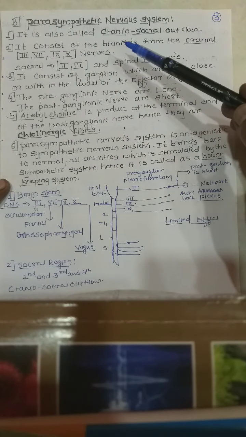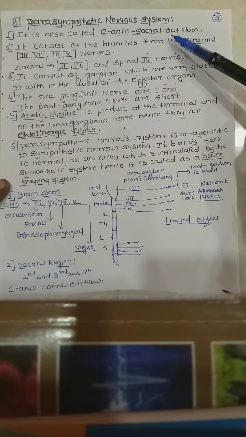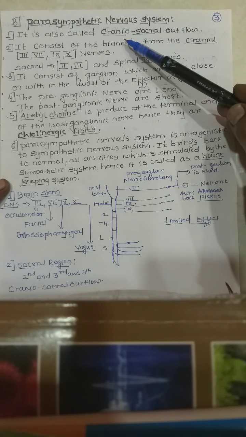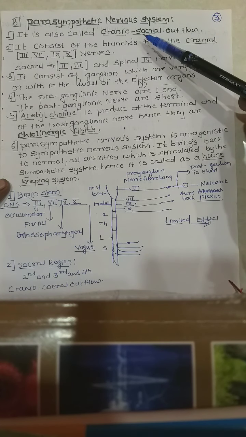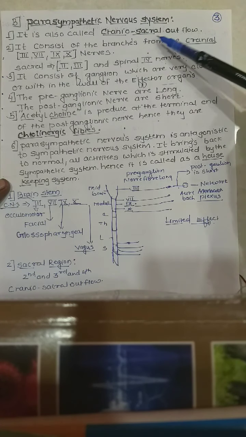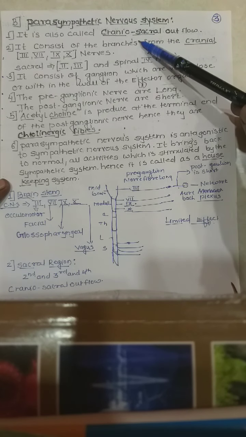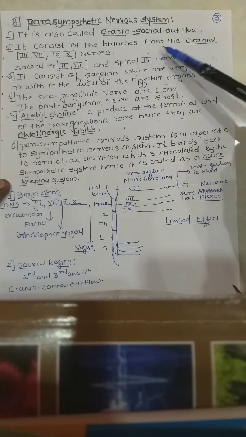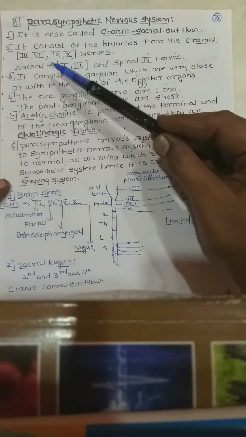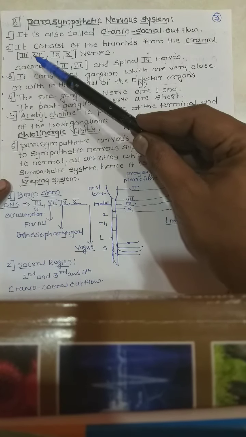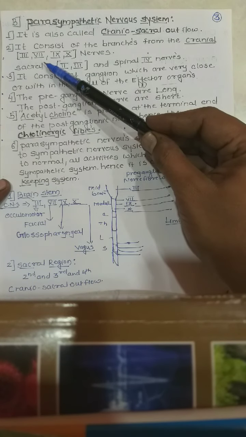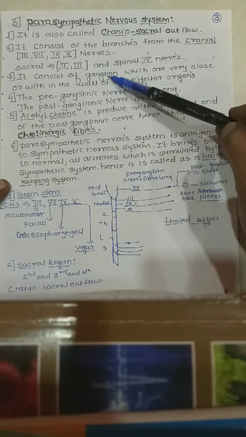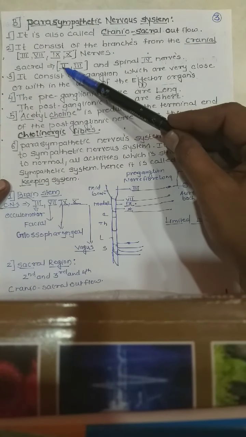It is also called a craniosacral outflow. Why is it called cranio? Because most of the nerves arise from the cranium, and some of them arise from the sacral region. So this is also called a craniosacral outflow. It consists of branches from the cranial nerves, as you know, in Roman numerals, the third, seventh, ninth, and tenth nerves, and from the sacral, the second, third, and fourth nerves, which arise from the sacral region.